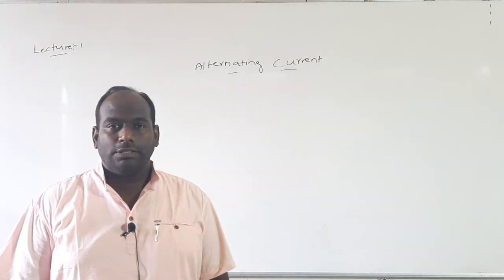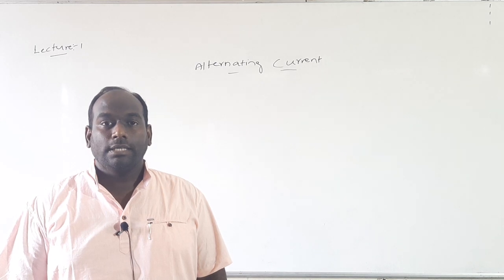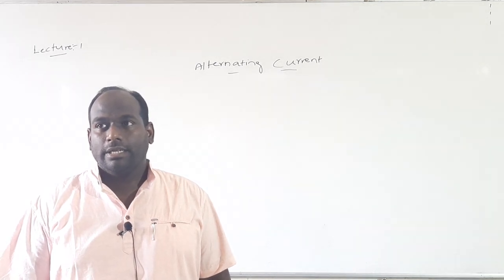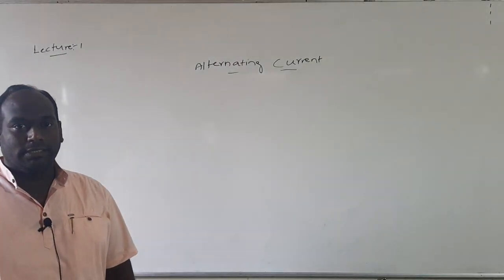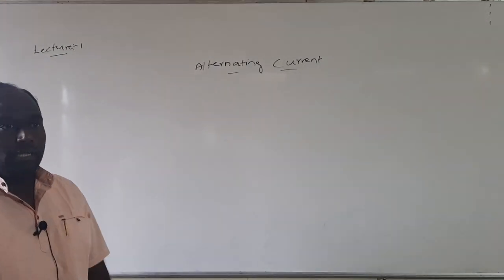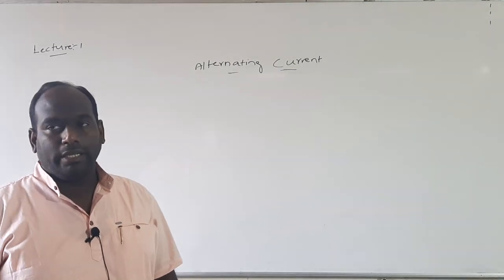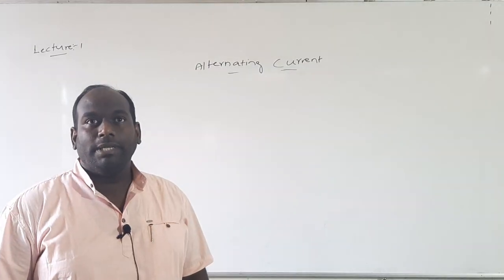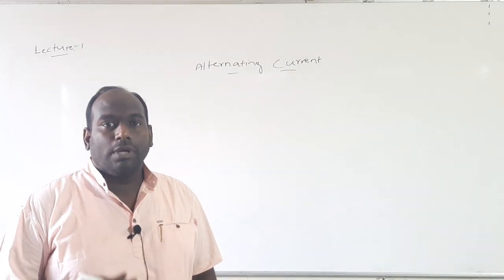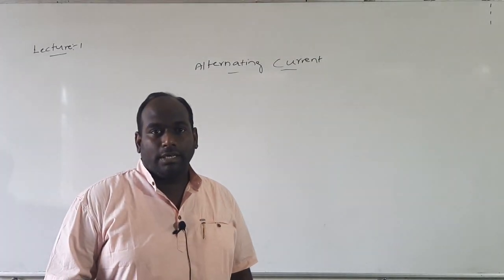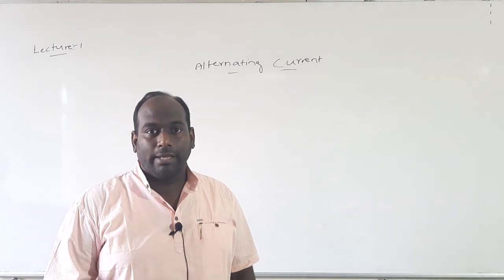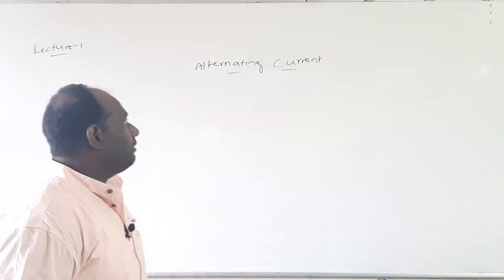Today we are going to discuss a new lesson named alternating currents. In this session we are going to discuss AC circuits. Now I want to differentiate AC circuits and DC circuits. What is meant by a DC circuit? A circuit in which the current is uniform with respect to time, that means the magnitude of the current does not change with respect to time, is known as DC current. The magnitude of the current which changes with respect to time is known as AC current. What is meant by AC current?